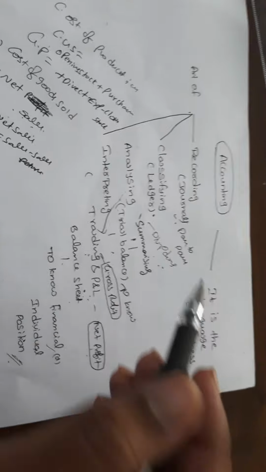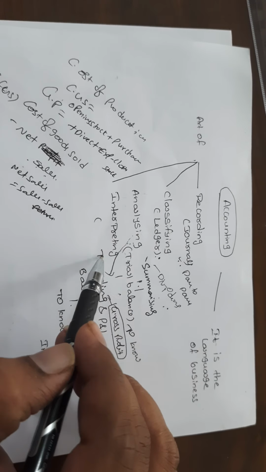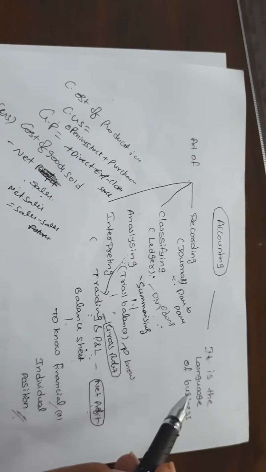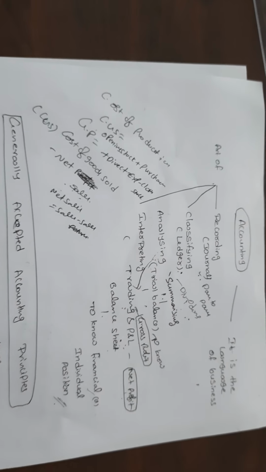Accounting is an art of recording, classifying, summarizing, analyzing, and interpreting the results. Accounting is the language of business. This way you can learn what accounting is.